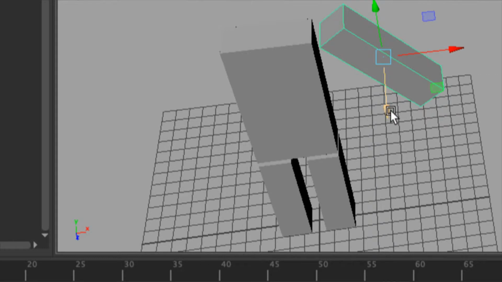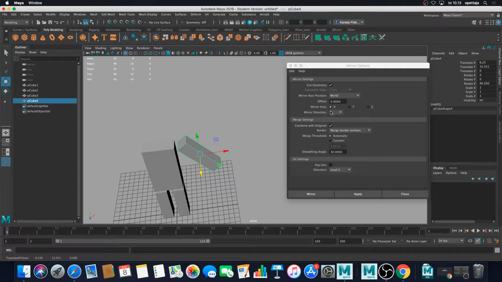But if we click this blue, we can see that okay, this is red, and our gizmo shows that the red is X. So we want to move it to the left side, which is on the X-axis. So the X-axis is correct, and then the mirror direction is set to be minus.